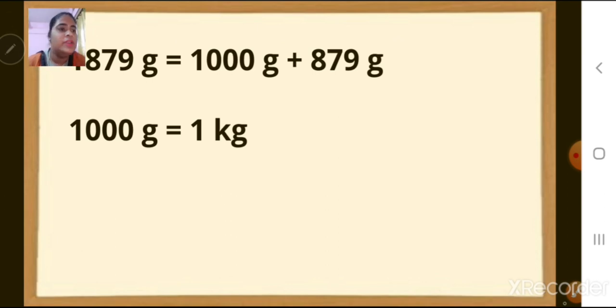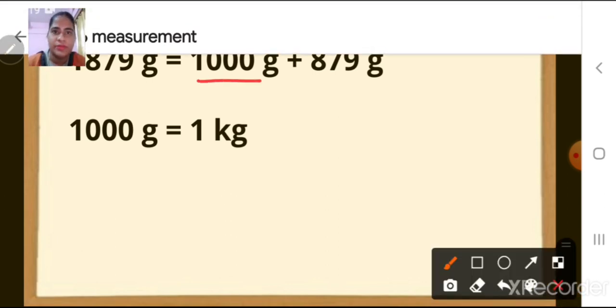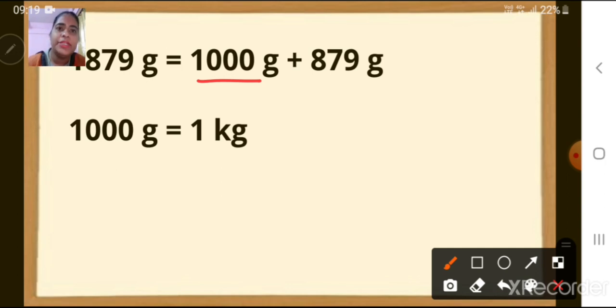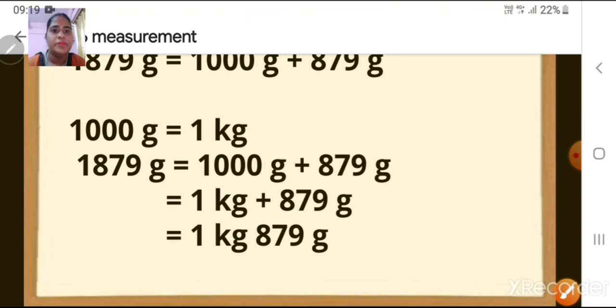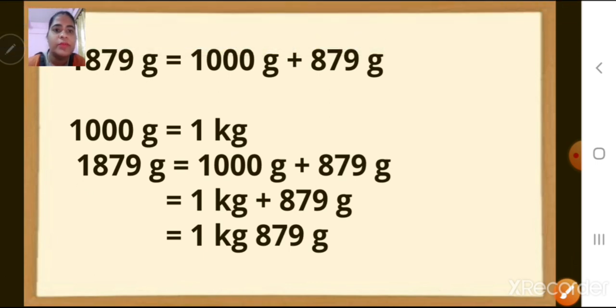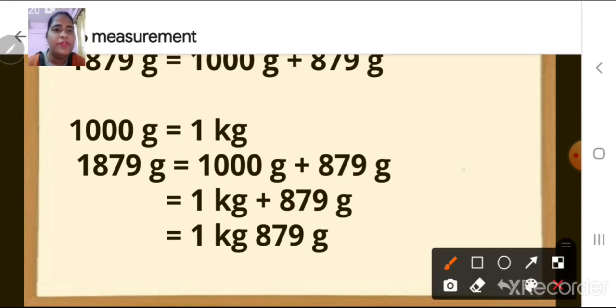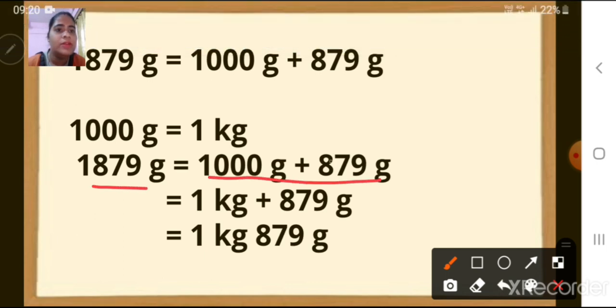After that, we will take this 1,000 grams and we are going to convert it into kilograms. We know 1,000 grams is equal to 1 kilogram, correct? So we will write the expanded form here: 1,000 grams plus 879 grams is equal to 1,000 grams is 1 kg plus 879 grams.